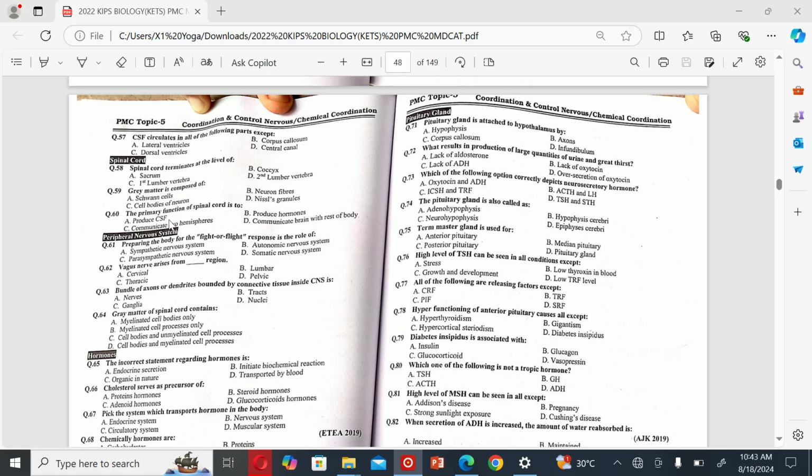The next MCQ is: the primary function of spinal cord is to A. Produce CSF, B. Produce hormone, C. Communicate two hemispheres, and D. Communicate brain with rest of body. So the correct option is D.